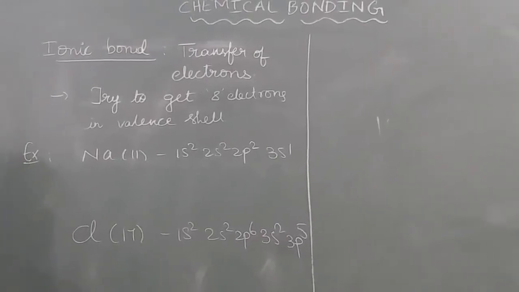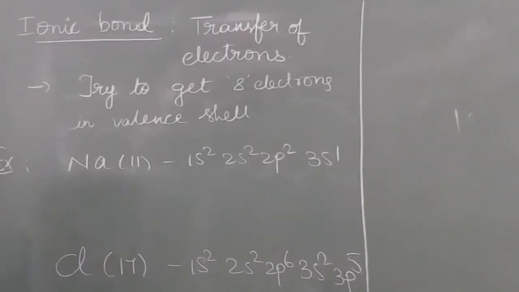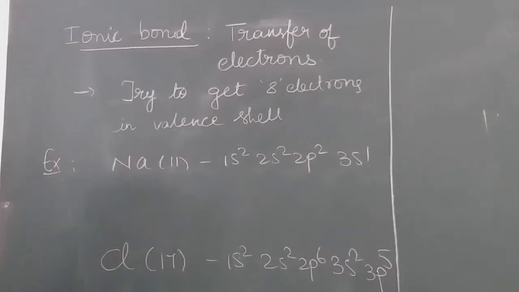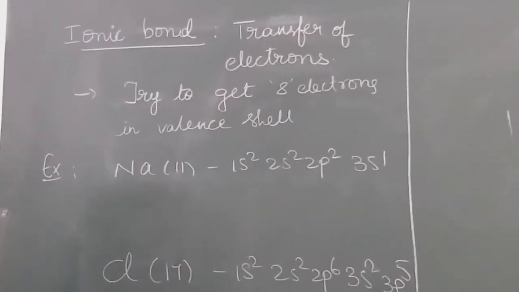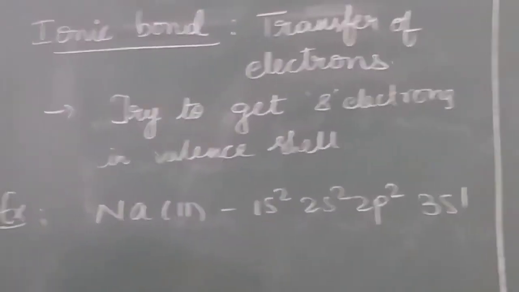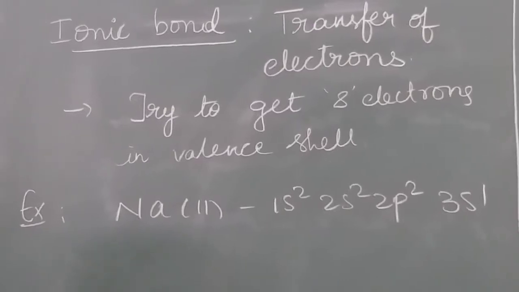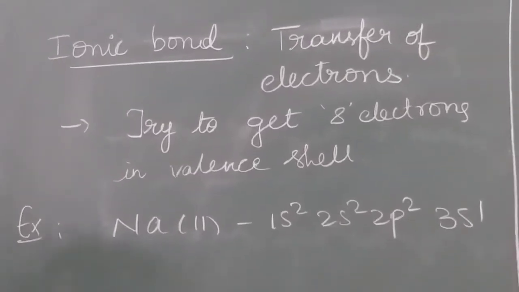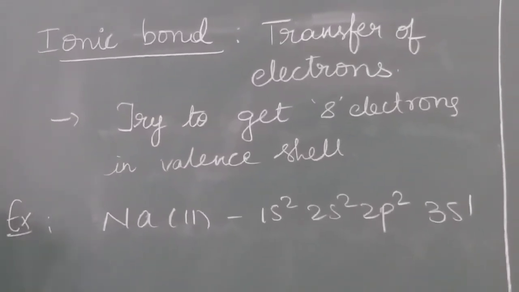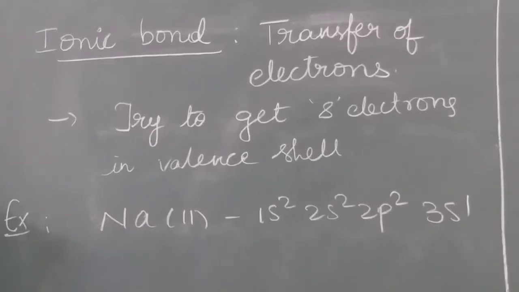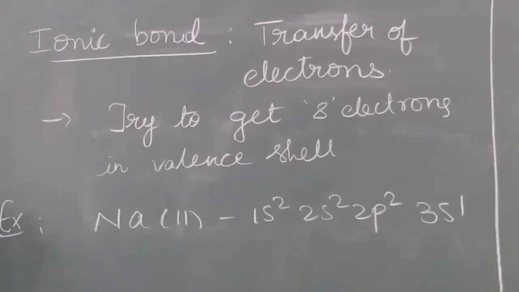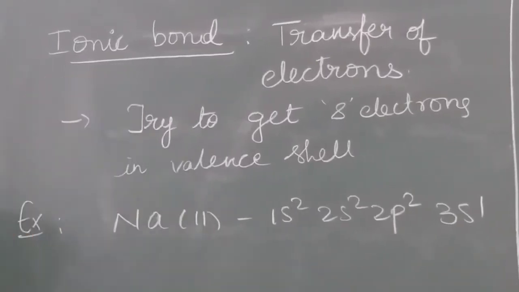We are learning about chemical bonding. There are so many bonds. Depending upon the nature of the bond, they are divided into categories. What is the nature of the bond? That means some are forming due to sharing of electrons, some are forming due to transfer of electrons. So first of all, we are seeing the ionic bond.